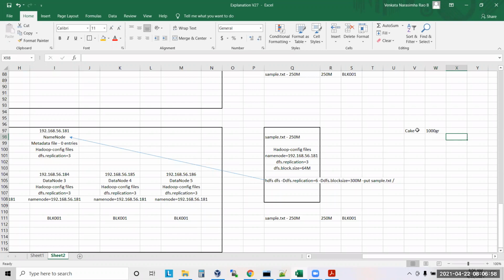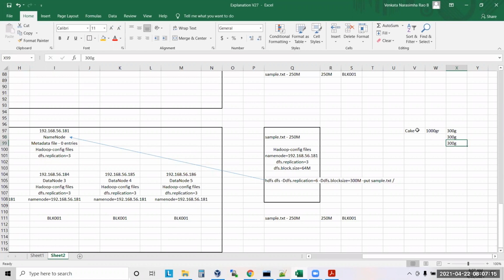So it means you will first cut the 1000 gram cake, the 1 kg cake, into 300 grams. Yes or no? What is left out? 700 grams. Again, you cut 300 grams. What is left out? 400.